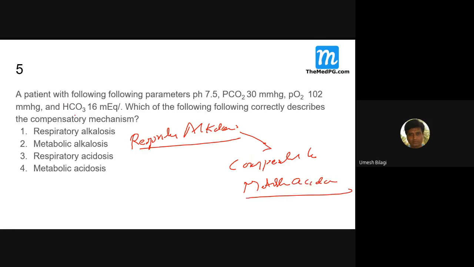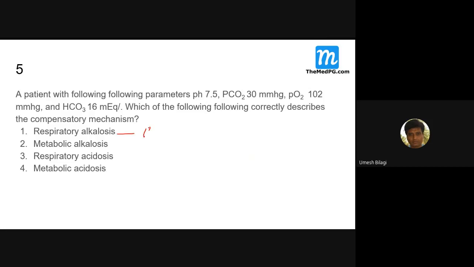So the question is asking for the compensatory change, so you have to take metabolic acidosis, not respiratory alkalosis, which is the primary event. Read the concept, because they will try to confuse you. Be careful in solving these.